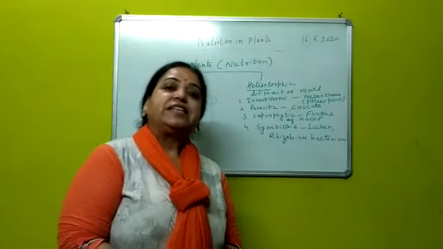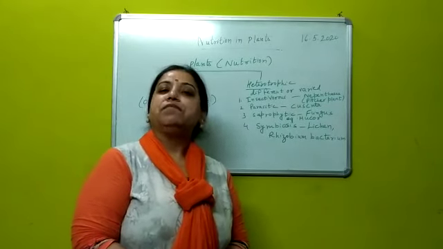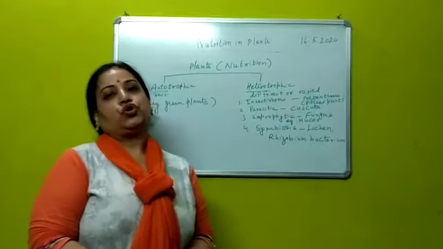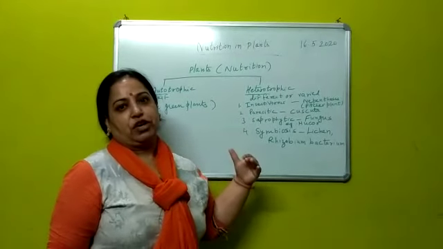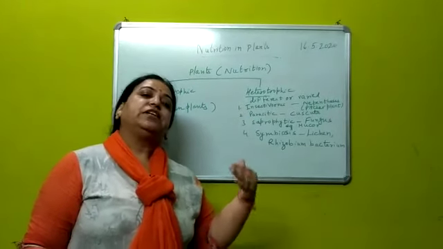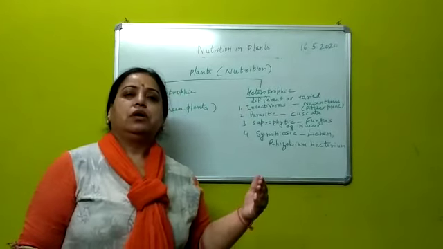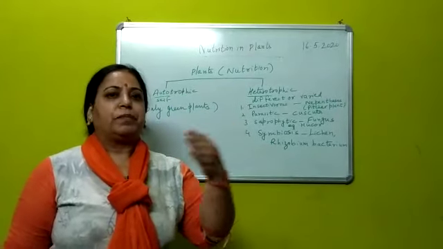So now we will be discussing another mode of nutrition, in which those plants come which are different from those autotrophic plants. That category is called heterotrophic. Hetero means different or varied. That means they depend for their food and nutrition on different sources. So we will take it topic by topic.